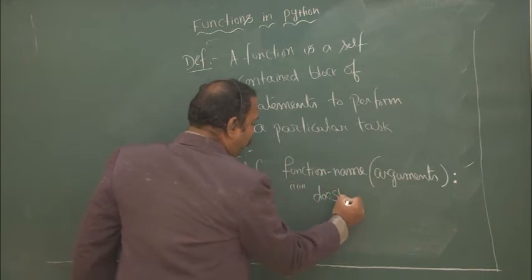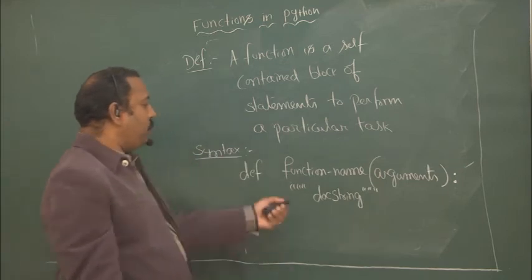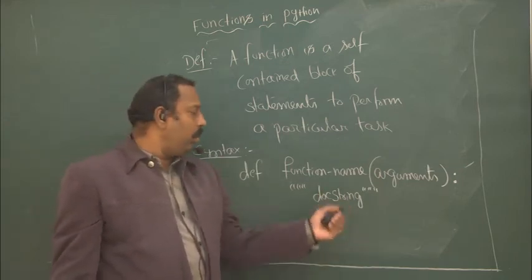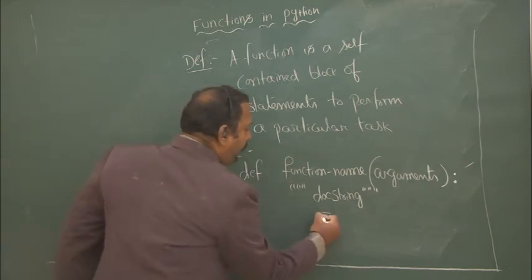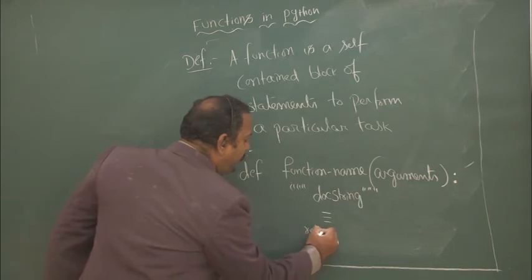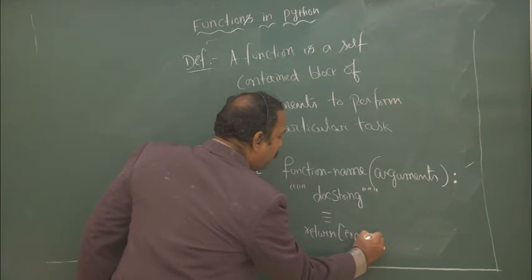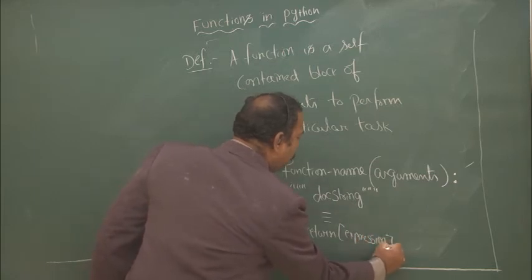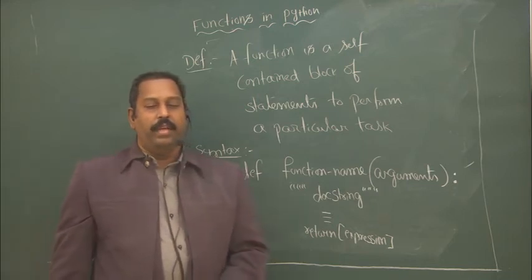After that, you can use a docstring. The docstring is optional. We can use an option called docstring, a documentation string, and then you have to write the lines of code. And last, you have to specify the return expression. This is the syntax of defining a user-defined function in Python.